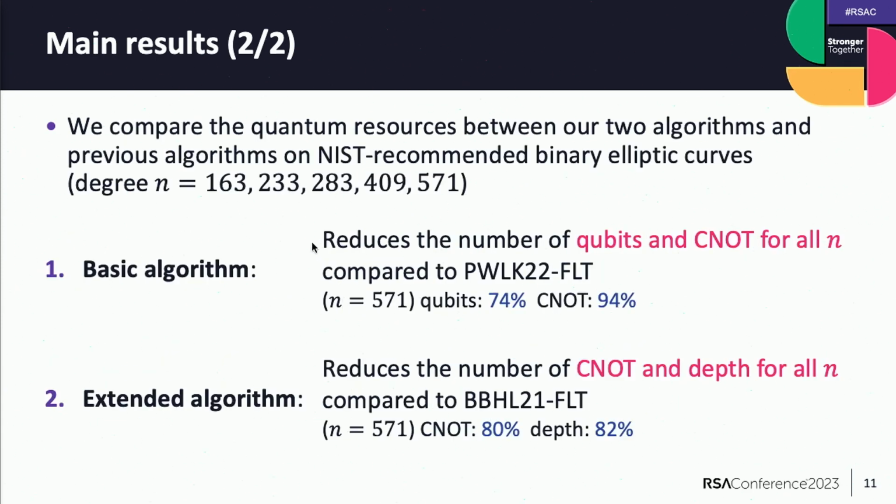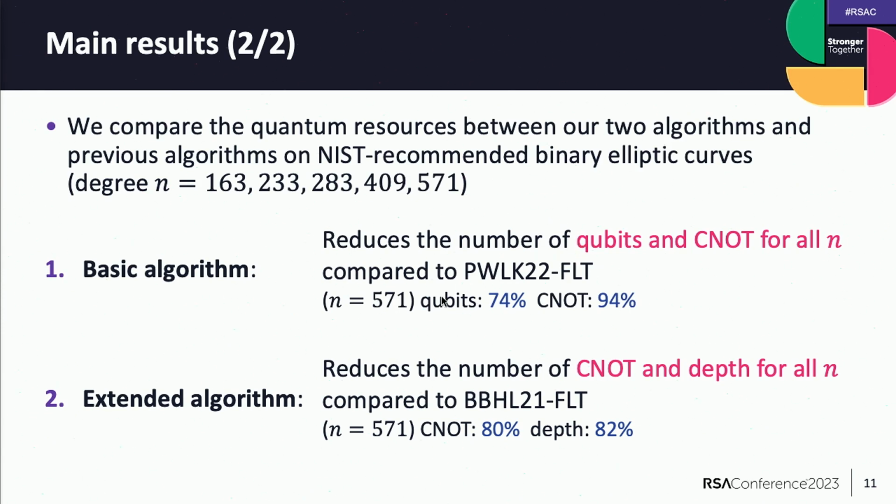Next, we compare the quantum resources between our two algorithms and previous algorithms on binary elliptic curves. First, our basic algorithm reduces the number of qubits and CNOT gates for all n compared to PWK-FRT.